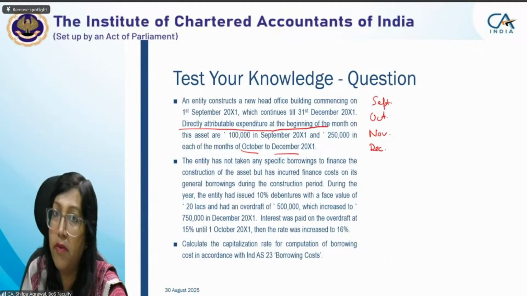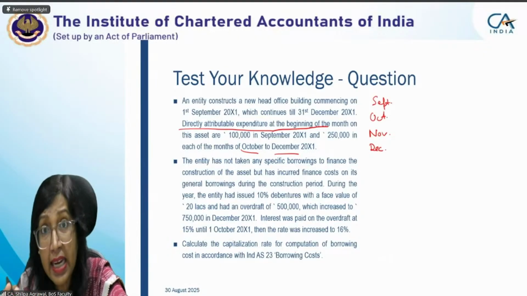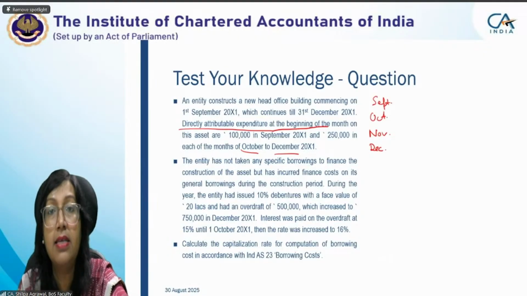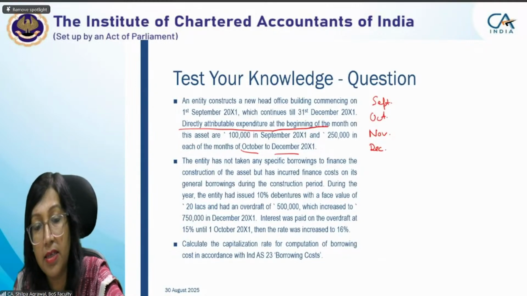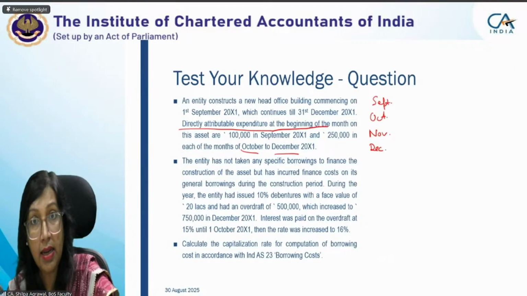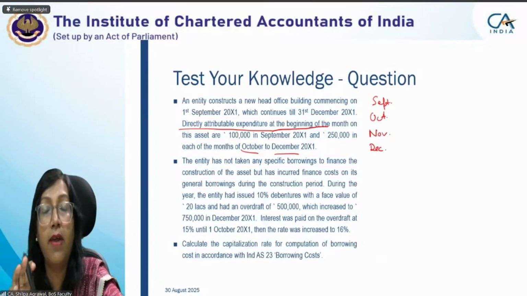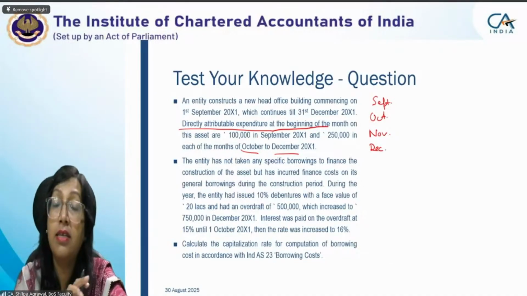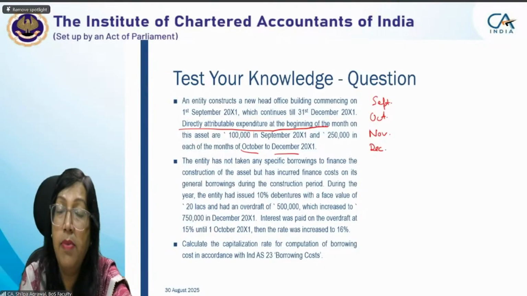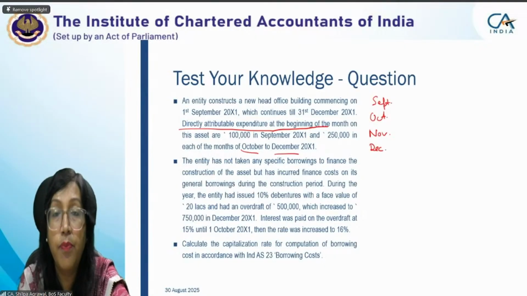Again, in case of Ind AS, there is no explanation of what constitutes a substantial period of time taken by the qualifying asset to complete it. In an accounting standard, it is generally 12 months or more. But in Indian accounting standard, there is no explanation given. So any substantial period considered by the management will be considered as substantial period